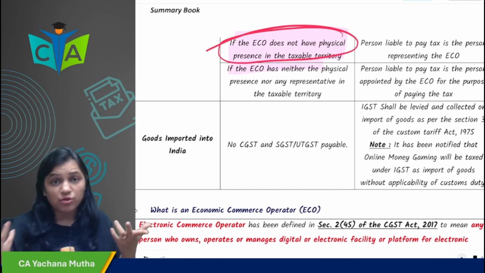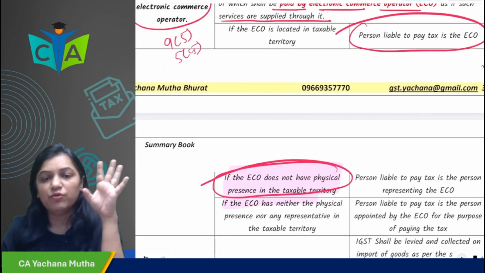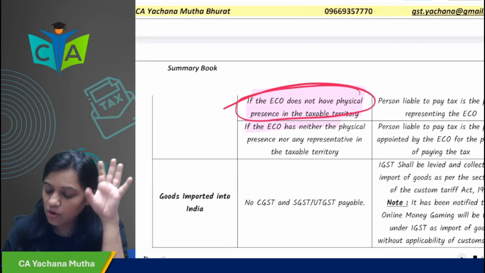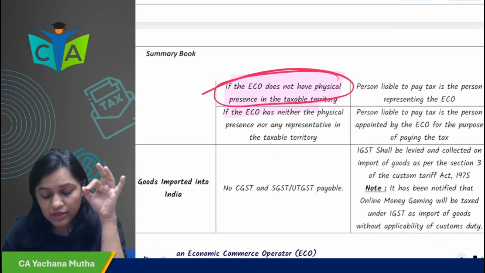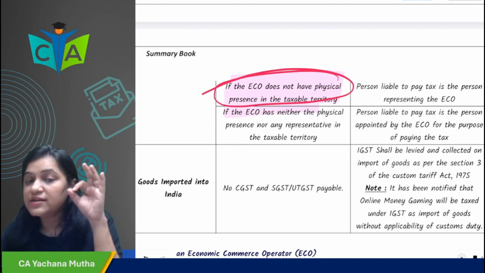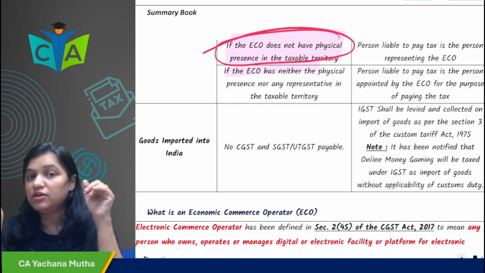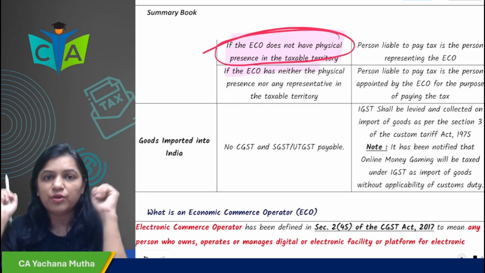Obviously, for payment of taxes you have to appoint. So if ECO is in the taxable territory, ECO will pay tax. If ECO is not in the taxable territory, then the person liable to pay tax is the person representing ECO. But if ECO is also not there and the representative is not there, then appoint one for the purpose of payment of taxes.